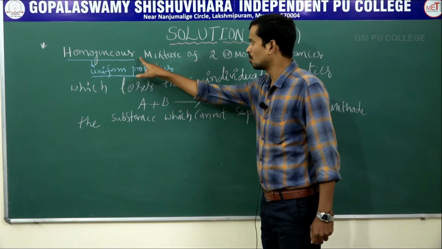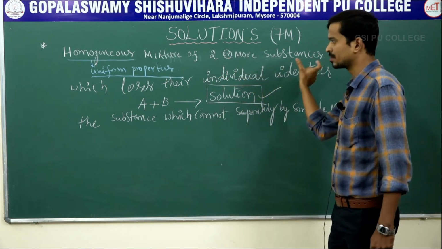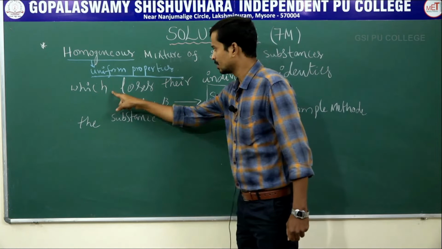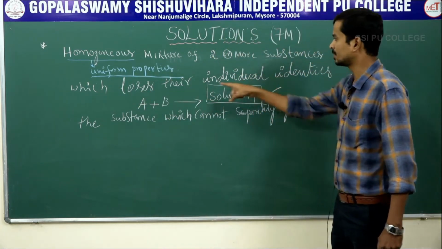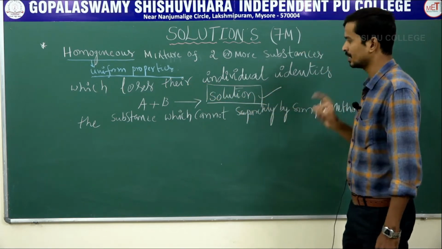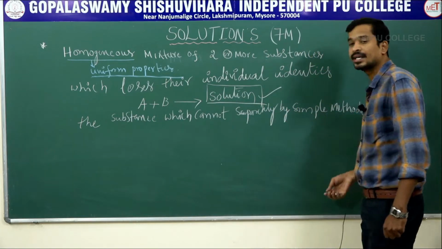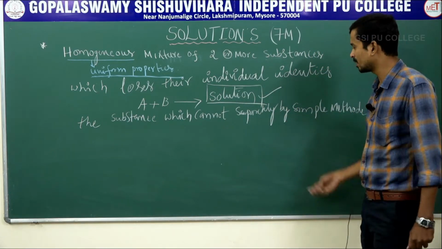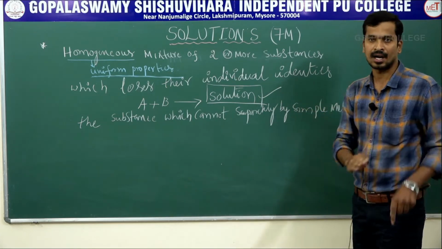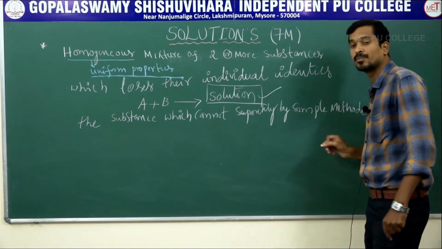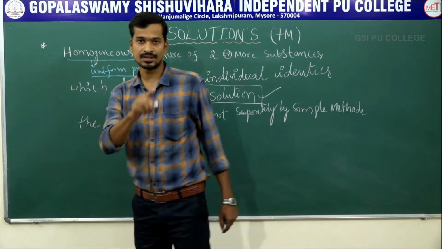Solution is a homogeneous mixture of 2 or more substances which lose their individual identities and cannot be separated by a simple method like filtration. Take the example of a salt solution. Salt and water cannot be separated by a simple filtration method. This is called a solution. Do you understand what I am telling?